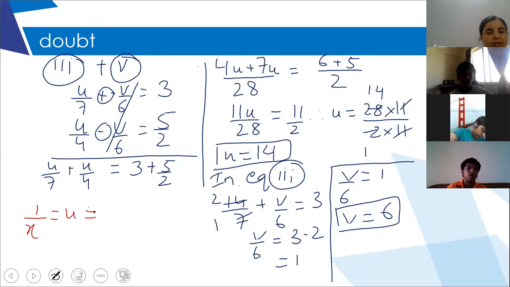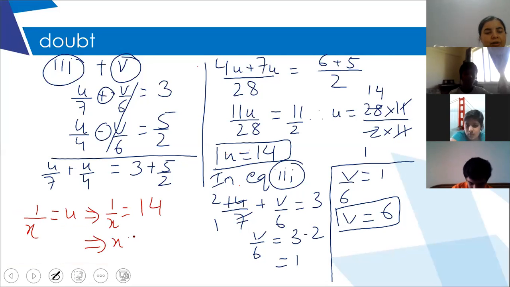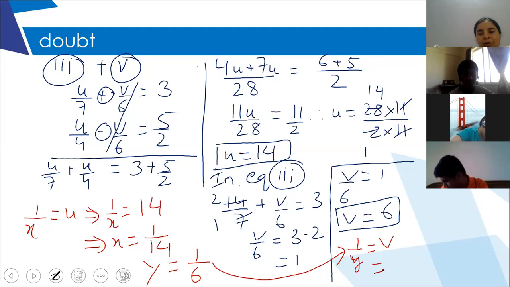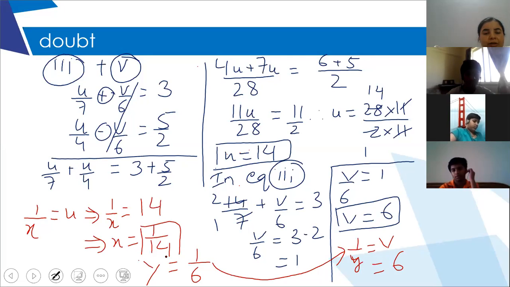So 1 upon x is equal to 14, which implies that x is equal to 1 upon 14, and similarly you will get y is equal to 1 upon 6, after equating 1 upon y is equal to v, which is equal to 6. So y is equal to 1 upon 6. So these are the actual variables.